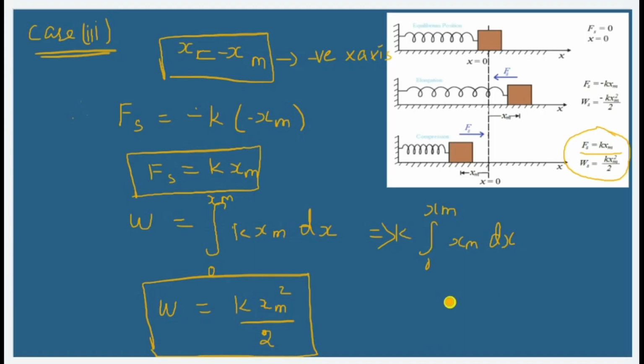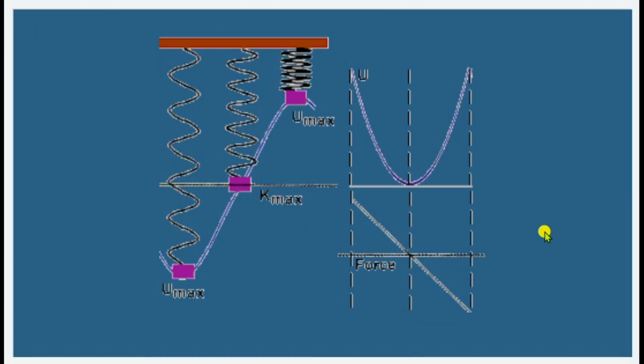Instead of considering the spring and the force over here, if you are going to have a graph for this spring case, all these 3 cases, then we know that the restoring force is going to be directly proportional to the extension. That is what Hooke's law is telling us. So the restoring force is going to be given by minus kx. That means the elongation or the compression, the extension length, is directly proportional to the restoring force, which is Hooke's law.